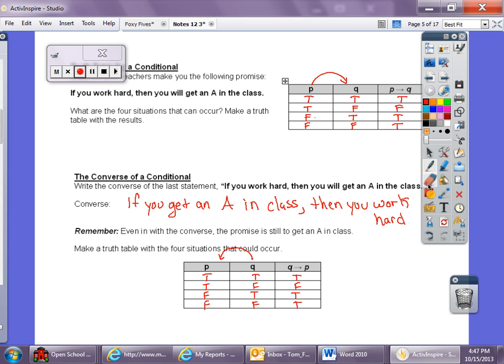I wrote that backwards. Sorry. True to true is true. False to true is true. True to false is false. So the third one down is false. And then false to false is still true. Because this is where you did it. So you did it, but you did not get P.